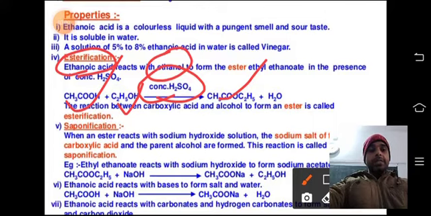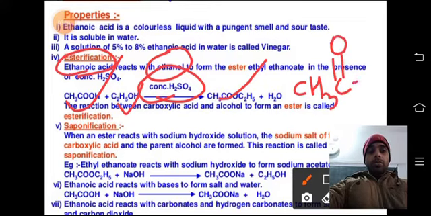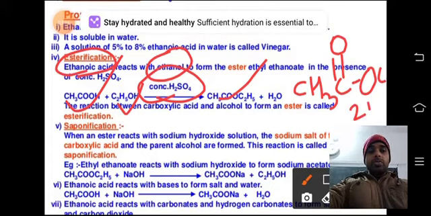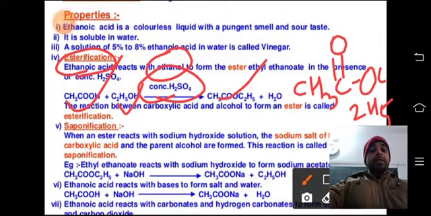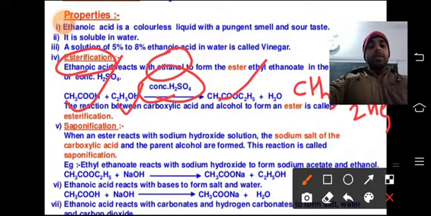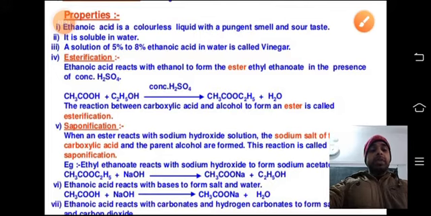How can I write this one? CH3, C double bond O, and then after that you can write here C2H5. This one is ester, and the ester has a sweet smelling taste. So this one is esterification, meaning the process by which we are preparing the ester.